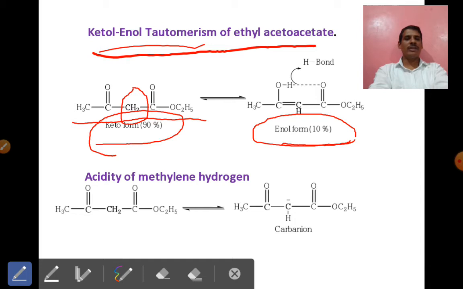Hence this CH2 is the active methylene group. Due to this active nature, this CH2 donates the H plus, or acts as an acid in nature, because it donates the H plus to the